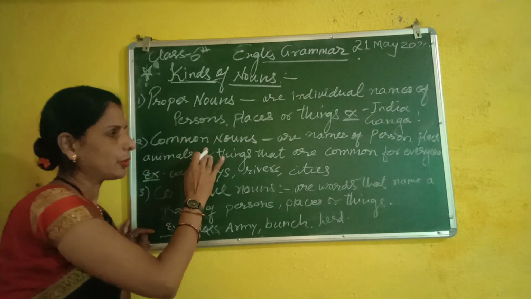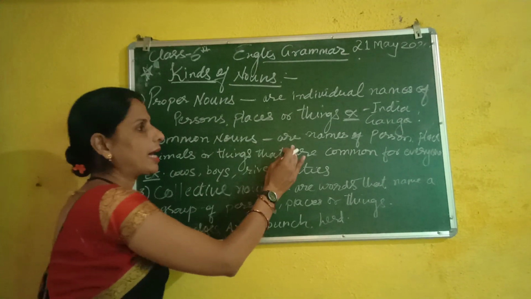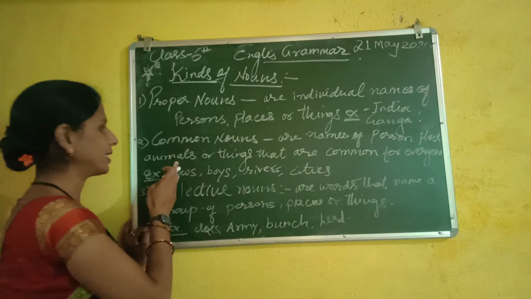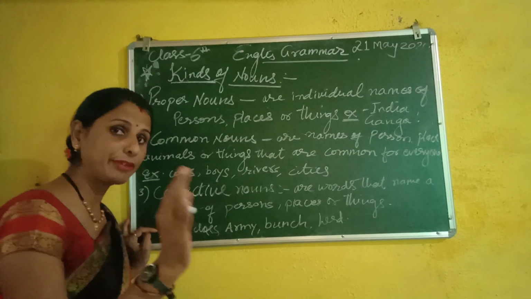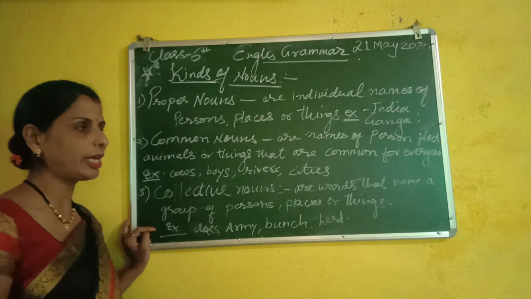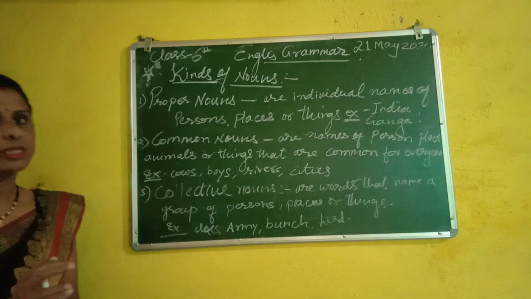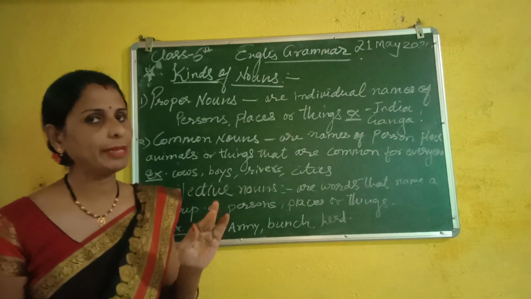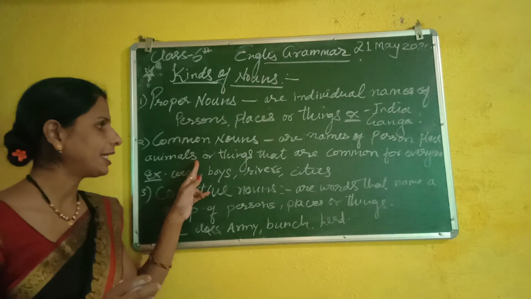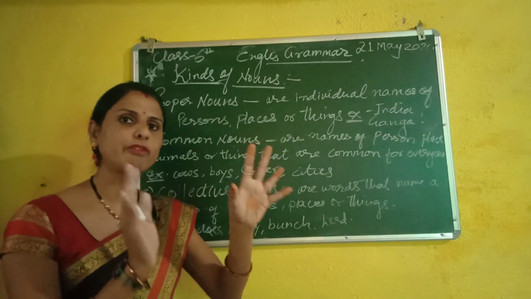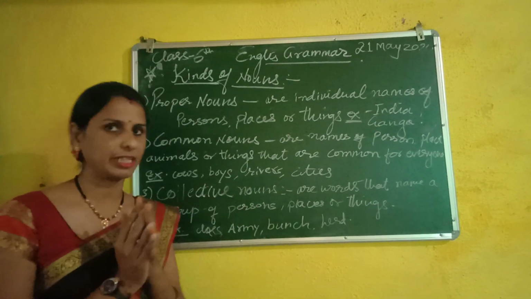Now the second type, common nouns. Common nouns are the names of persons, places, animals, or things that are common for everyone and everything.